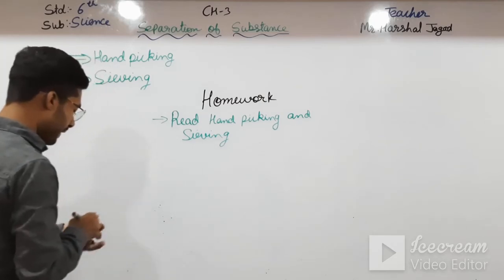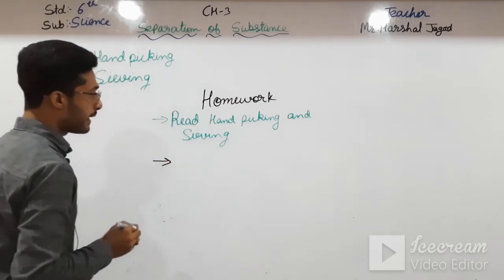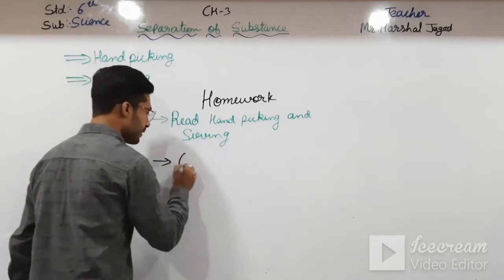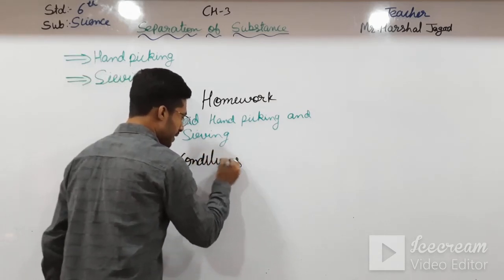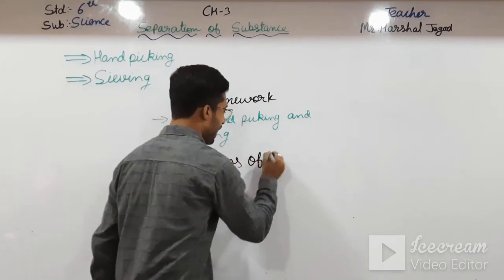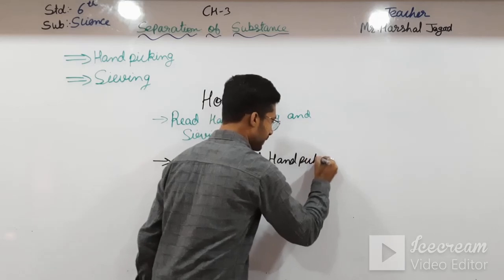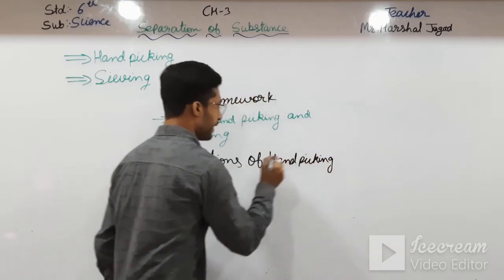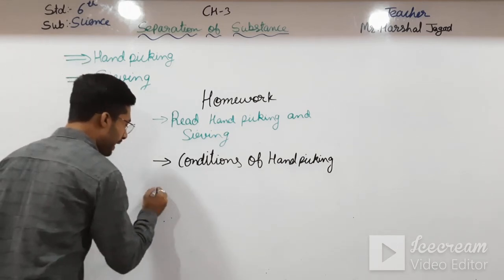In hand picking you have to write the conditions of hand picking, and in sieving you have to write an example.